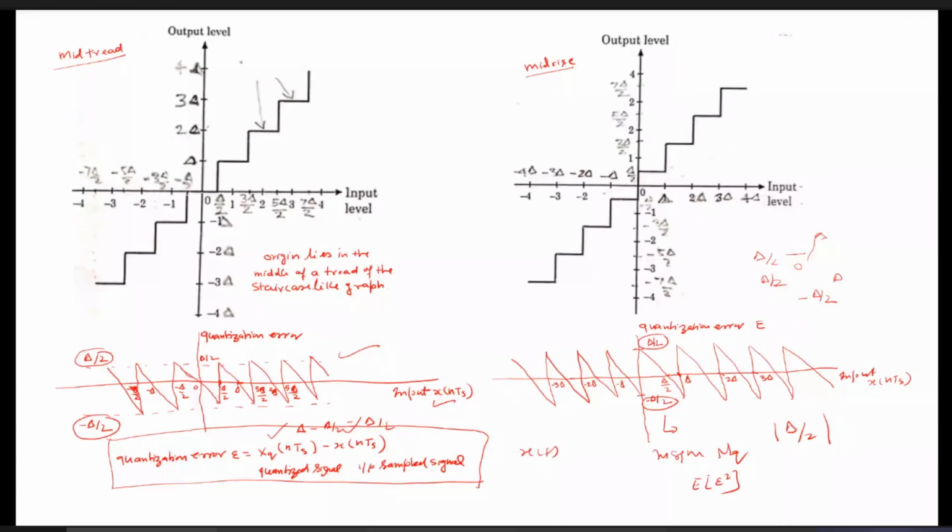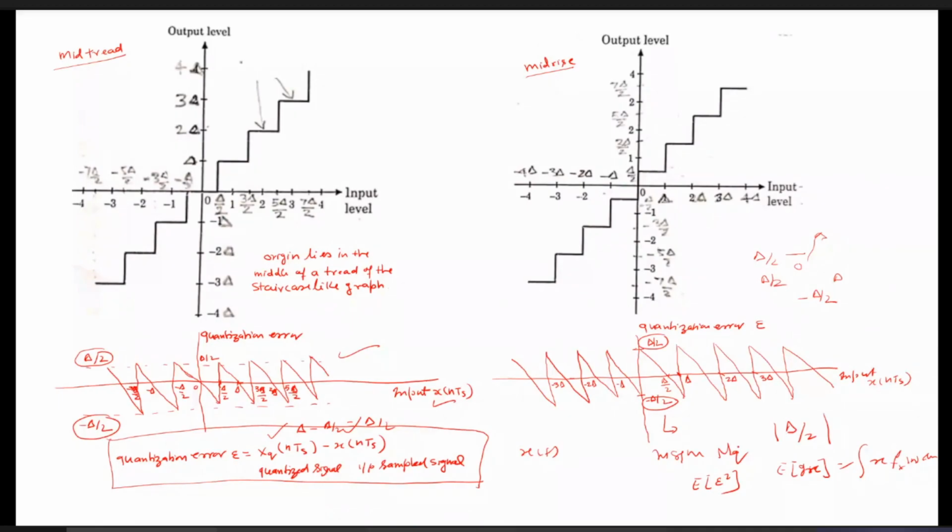But to calculate this expected value, we know that the expected value of any function, say x, is the integral of x into f of x dx. So we must know the probability density function of that random variable, because we do not know the basic properties of the noise, as noise is random in nature. So ultimately, we have to use the random variable theory we have studied to calculate the mean square value of the quantization error, which is known as the quantization noise.